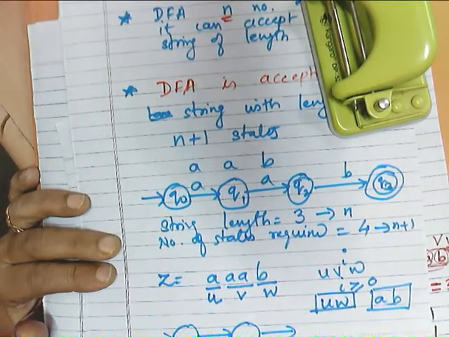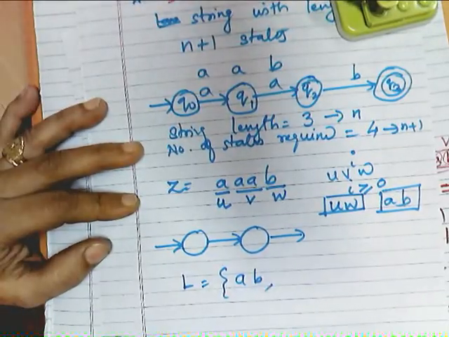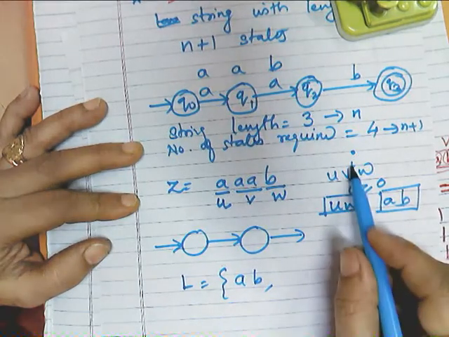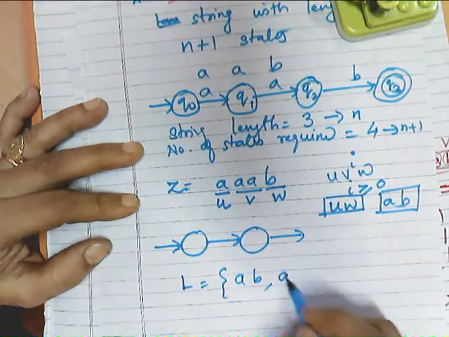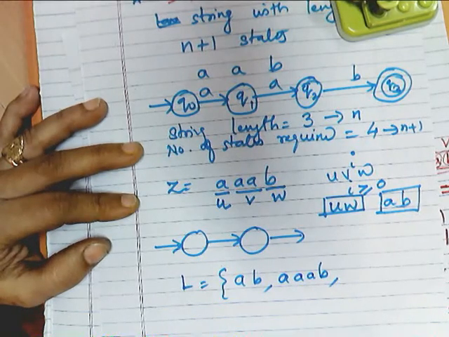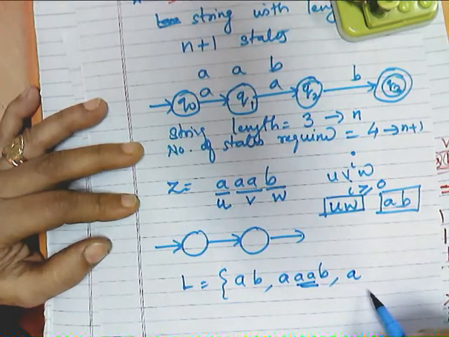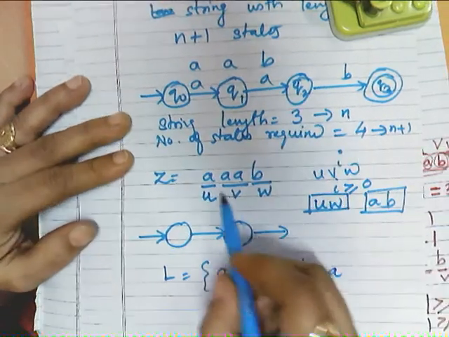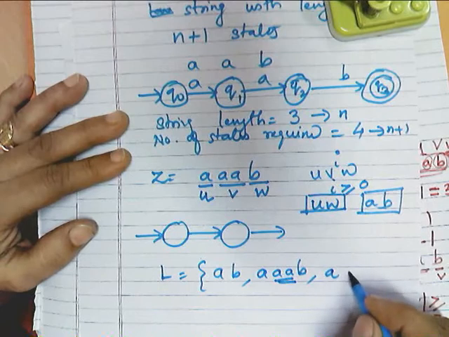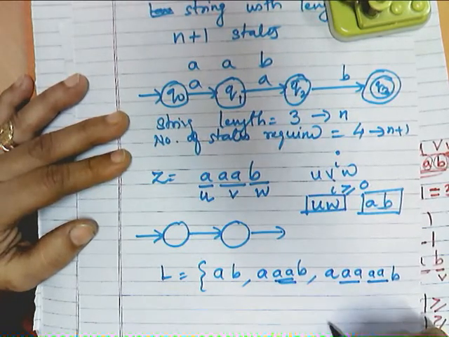Next case will be i equal to 1. ab will be there definitely, but if I put 1 here, it will be aaab. Everybody agree? One occurrence of v. The second string which is satisfying this condition will be a, aa, aa and b, right?